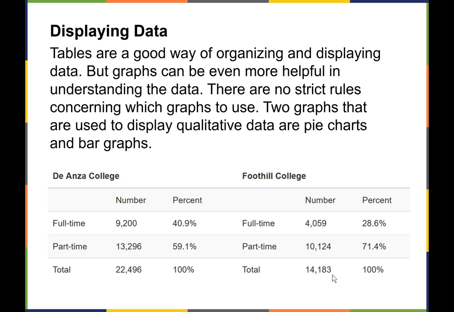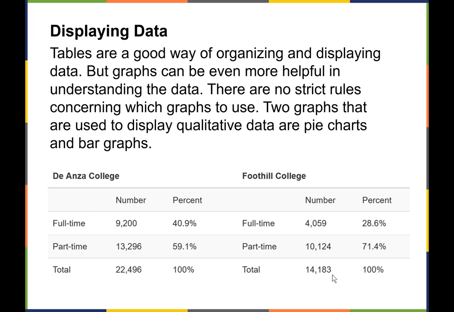So tables are a good way of organizing and displaying data, but graphs are more helpful for understanding the data. And there are not strict rules about which graphs you should use, but two that we're going to talk about now that are used to display qualitative data are pie charts and bar graphs.